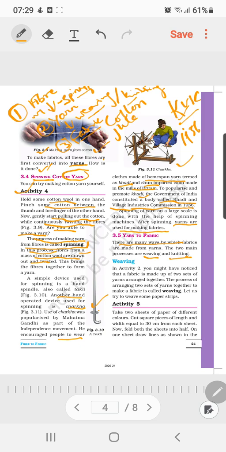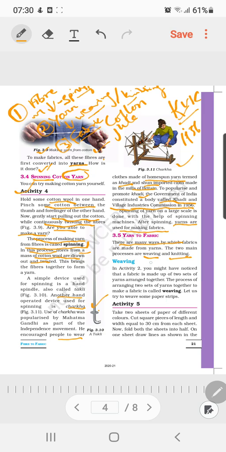Let's see how these yarns or threads are converted into the desirable material. For making a piece of cloth or fabric, we convert the yarns into fabric by the process of weaving. And if it is a material like silk or wool, or even some other fibers, that can also be knitted and converted into the desirable fabric. So let's see the process of weaving.